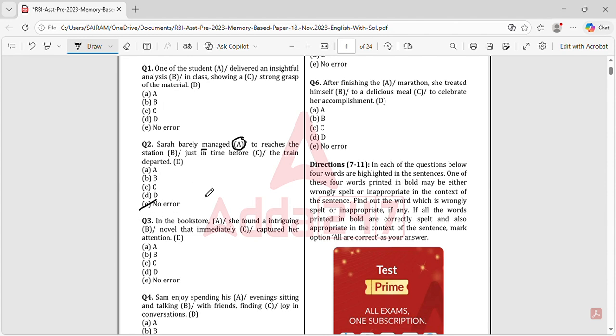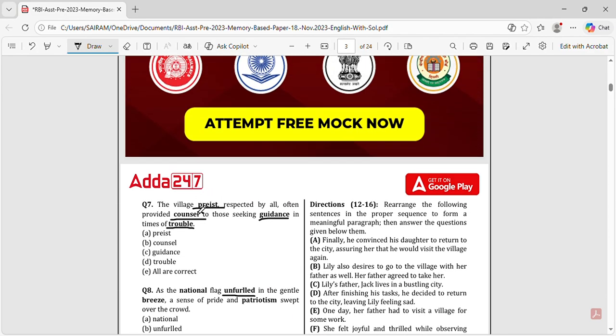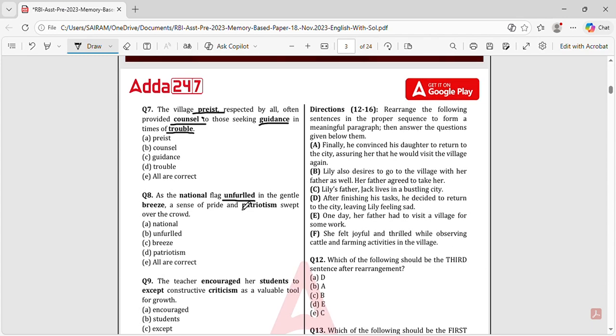Okay, no error. No error will come when all these are correct. In the same way, given some words, you have to say whether that word's spelling is a mistake, or whether that word is not suiting the statement. You should check whether the spelling of these highlighted words is wrong, or whether the word is not suiting the statement. You have to check this out.